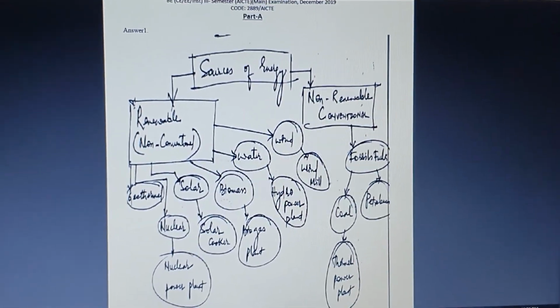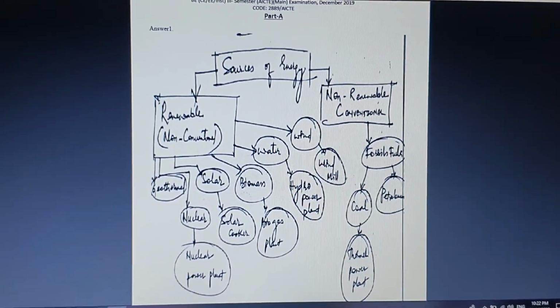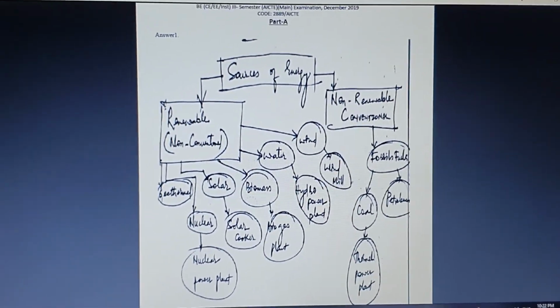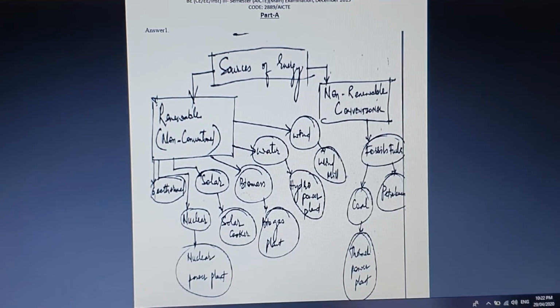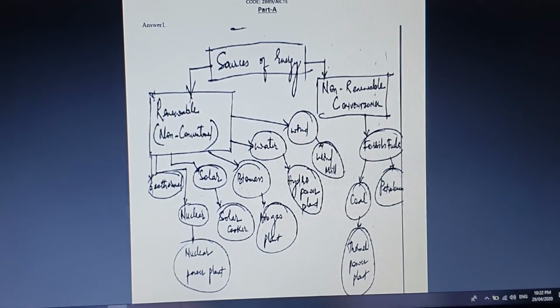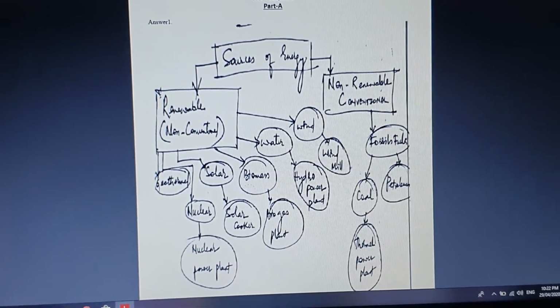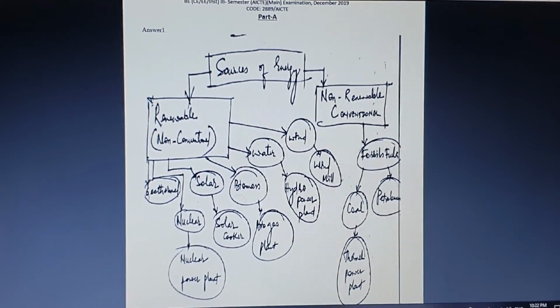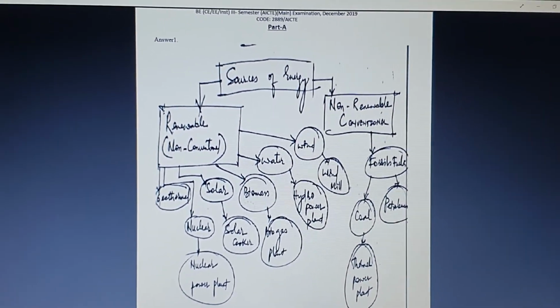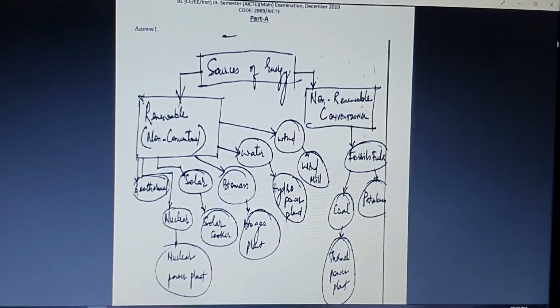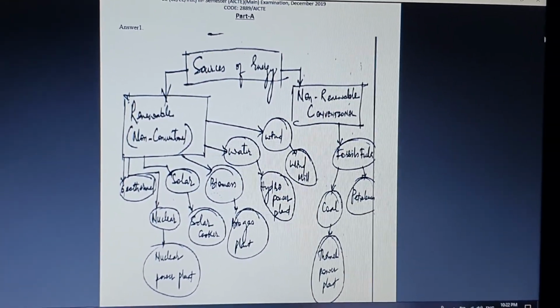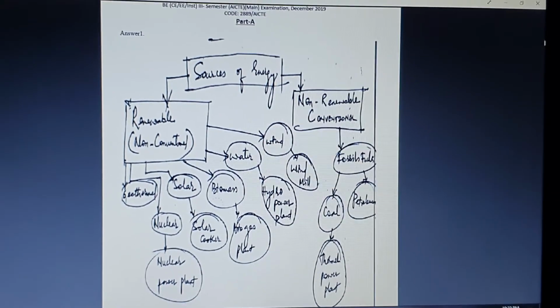The first question is about the sources of energy. Renewable is nothing but the non-conventional, and non-renewable energy is the conventional energy. An example of renewable energy is solar, which you can reuse again. That comes under the renewable energy sources. And the next one is non-renewable energy resources, which cannot be reused again and again. The examples are fossil fuels, coal, petroleum, thermal power plant.